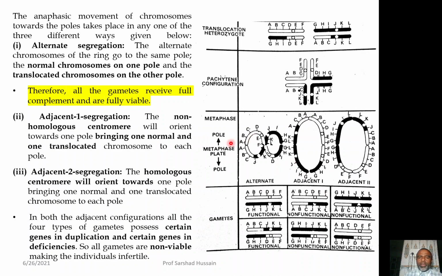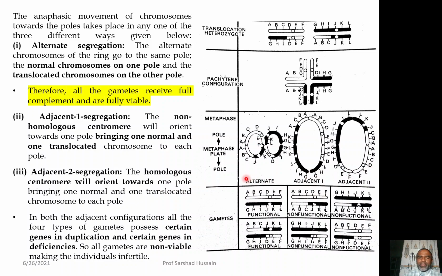Then during the anaphase stage, when the movement of the chromosomes takes place towards the opposite poles, 3 types of configurations may be possible. One is called alternate, another is called adjacent 1, and the other is called adjacent 2.